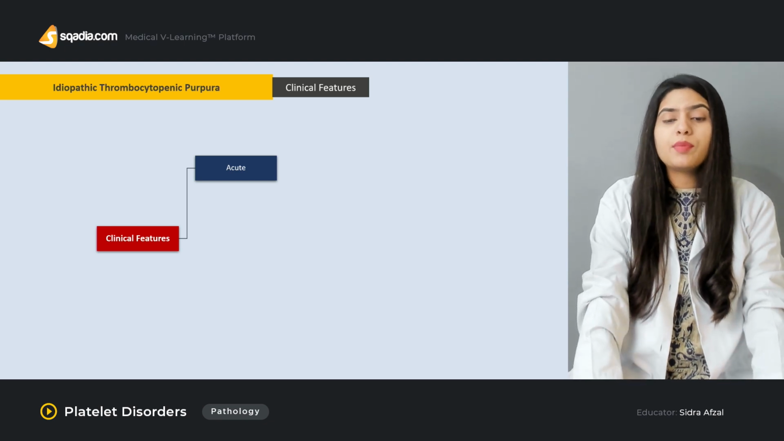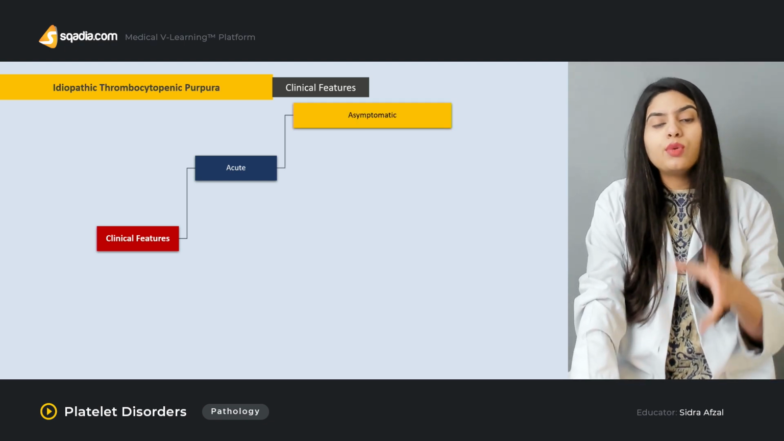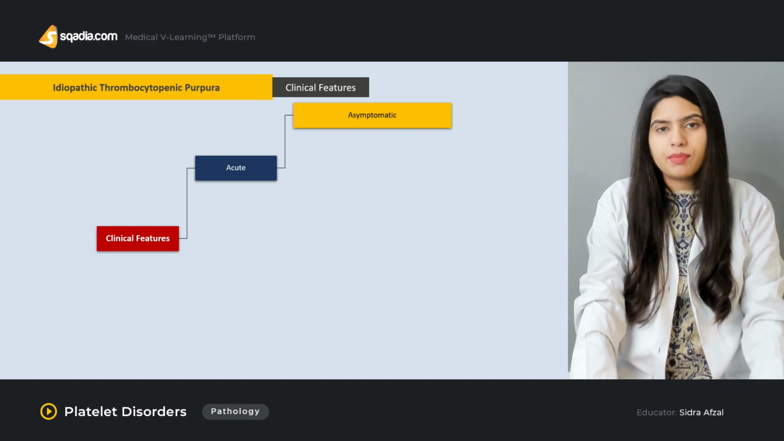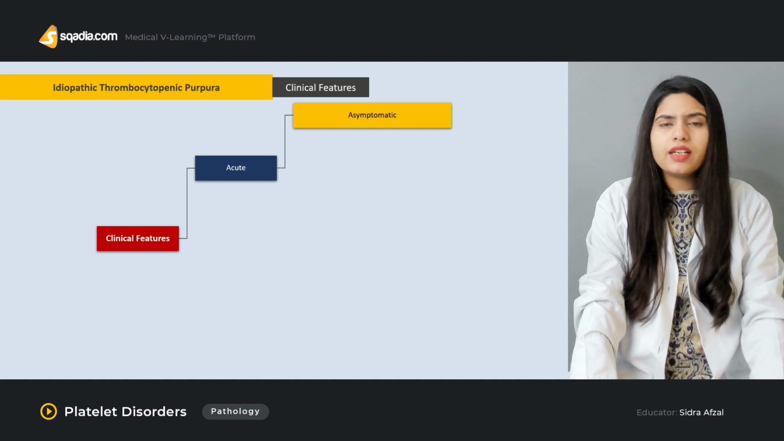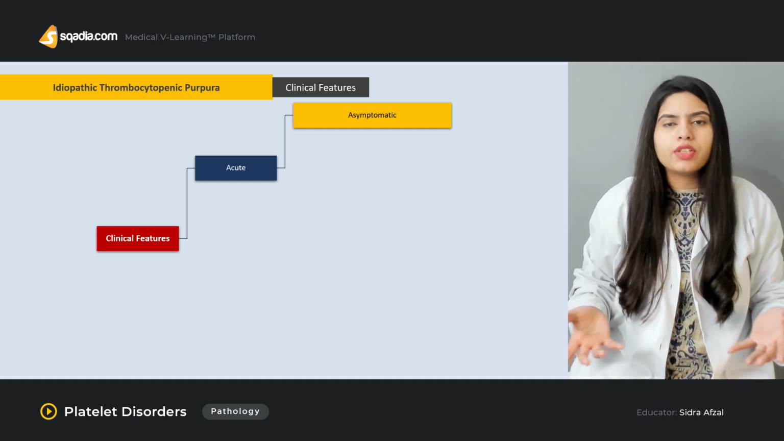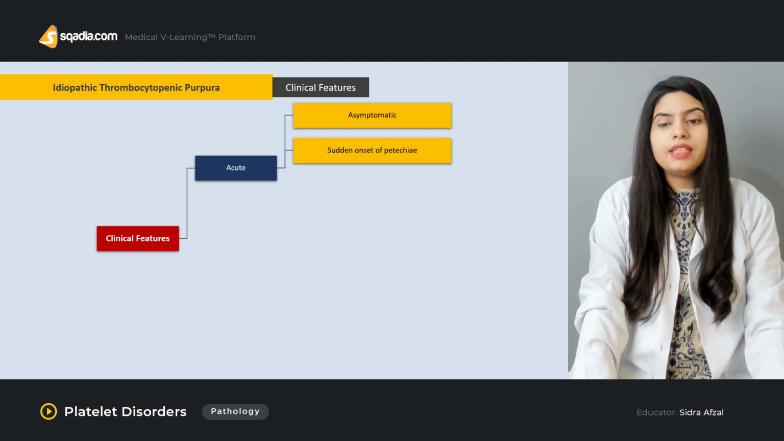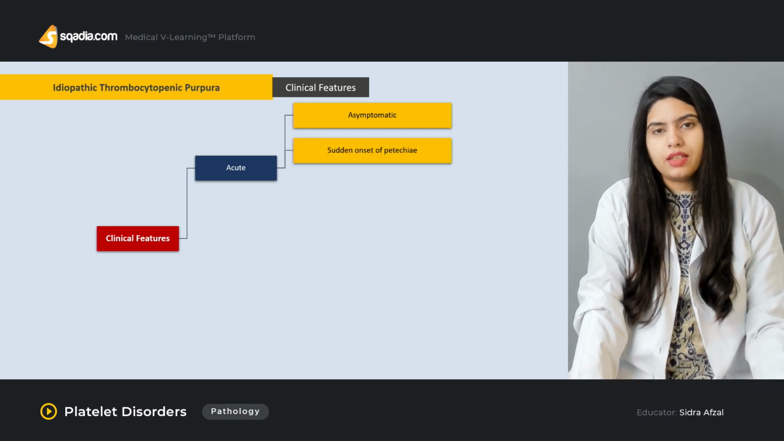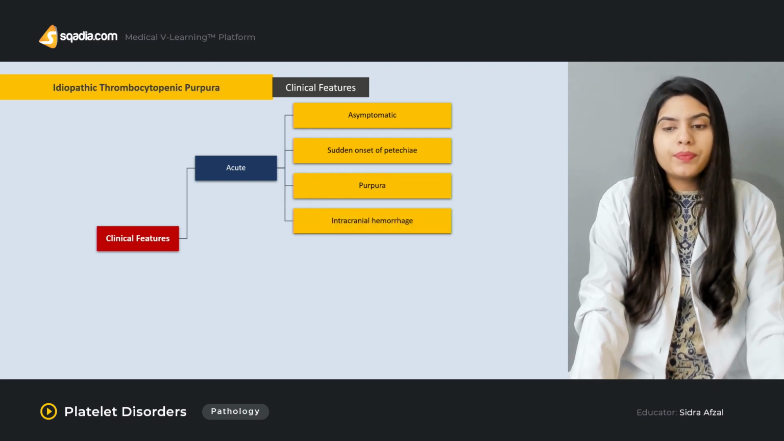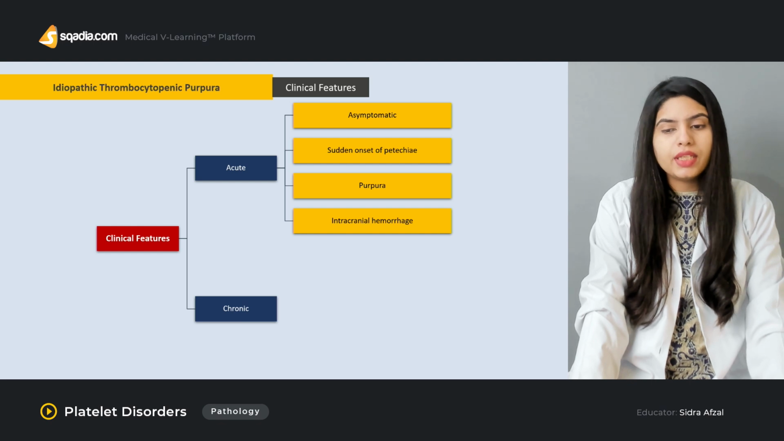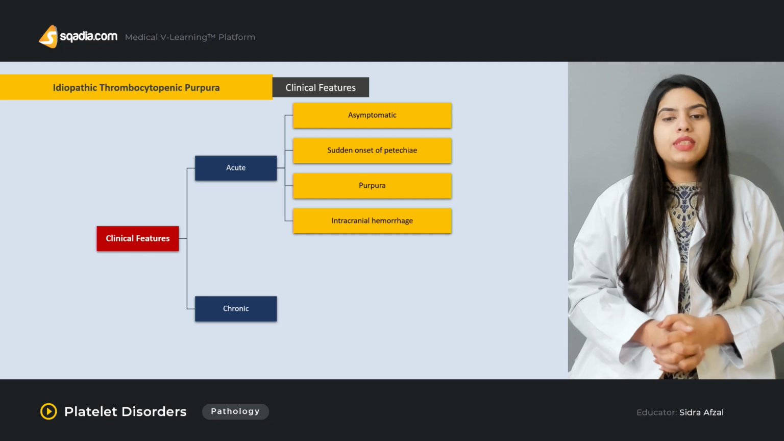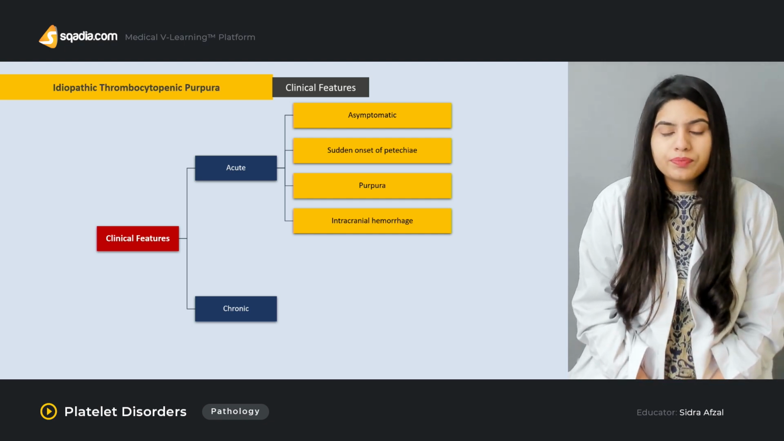The symptoms that may be associated with acute idiopathic thrombocytopenic purpura: the condition can be asymptomatic in most of the cases, so a number of symptoms will not be seen in the patient. Rather, there can be sudden onset of petechiae, or bruising can occur, or there can be purpura, and intracranial hemorrhage can occur. So these are the few symptoms that can be associated with the acute disease.